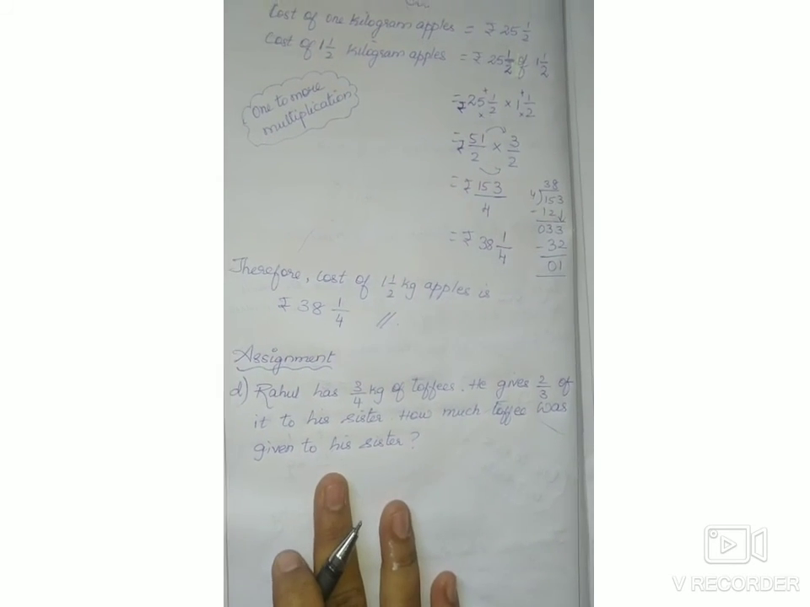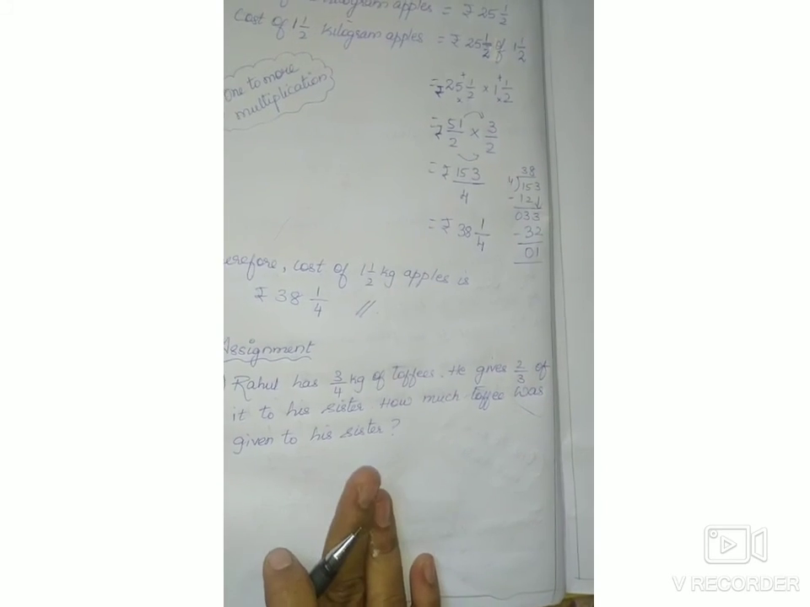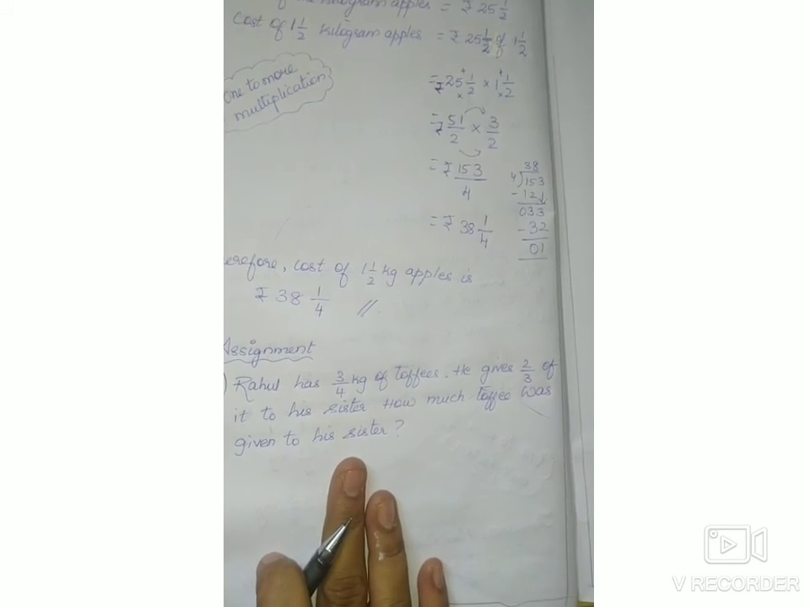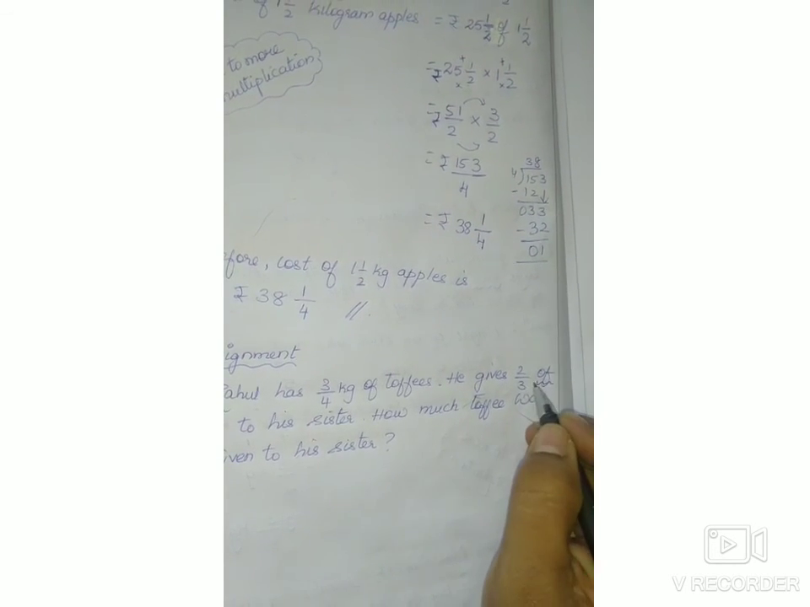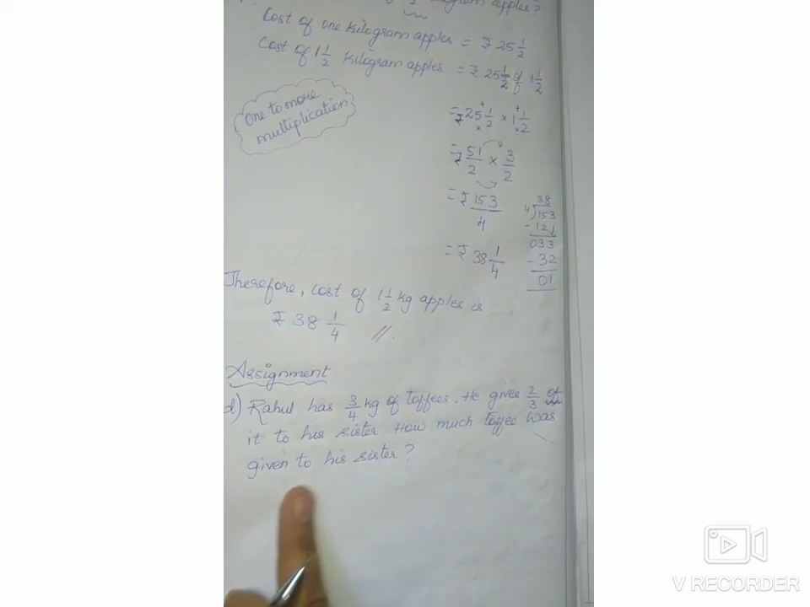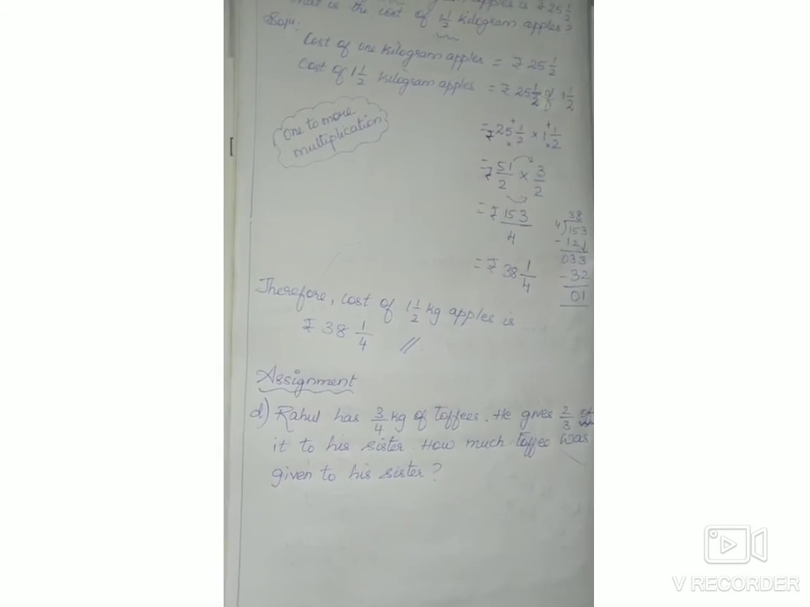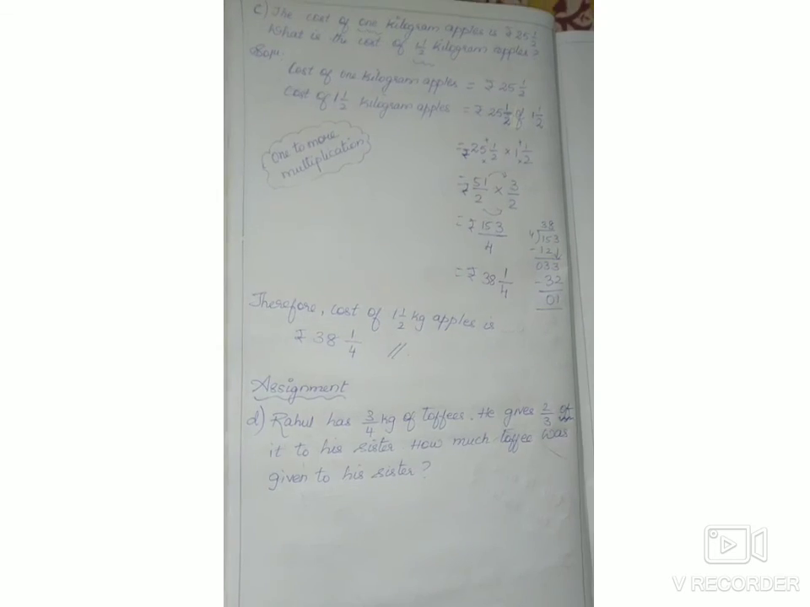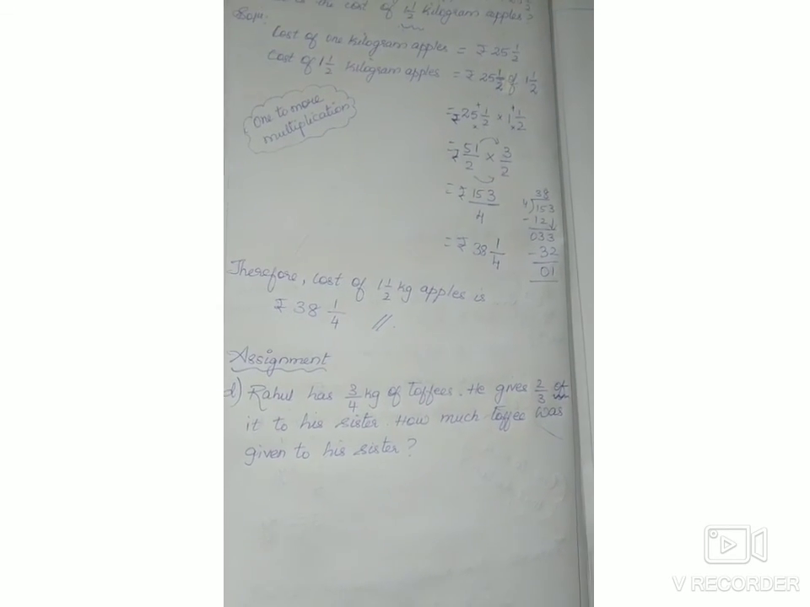Next sum, take it as an assignment and solve it in your CW. Rahul has 3 by 4 kg of toffees with him. He gives 2 by 3 of it to his sister. So you can see that it is multiplication. How much toffee was given to his sister? As we solved in the first sum, it is also the same type of sum. You can refer to the first one and do this sum on your own, so that you can learn how to write the word problem.